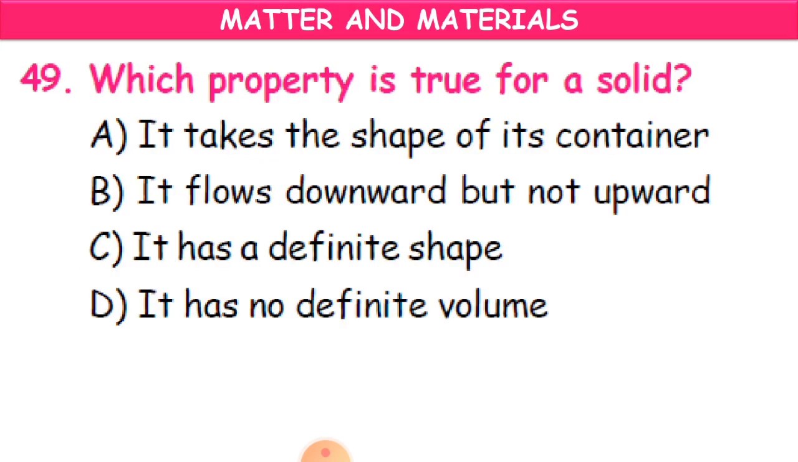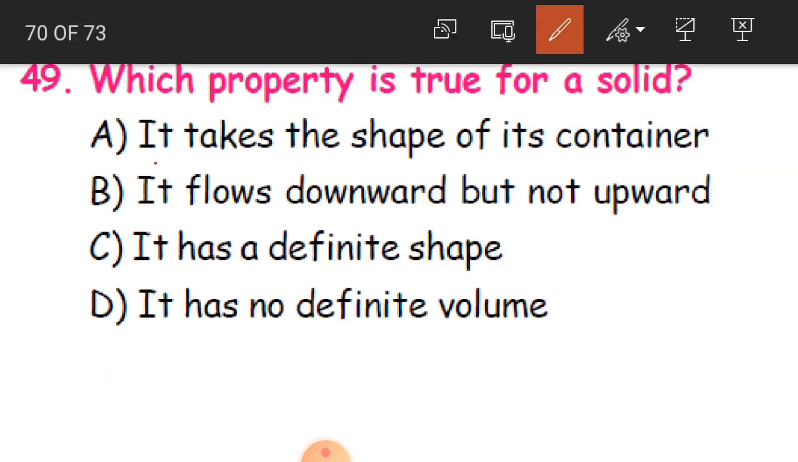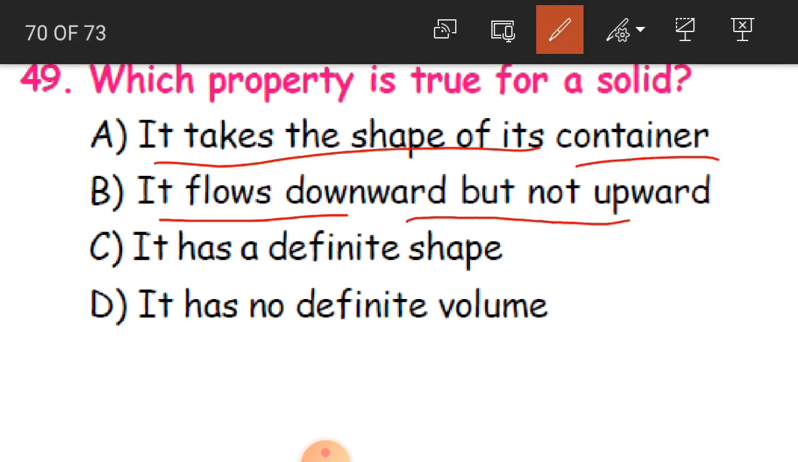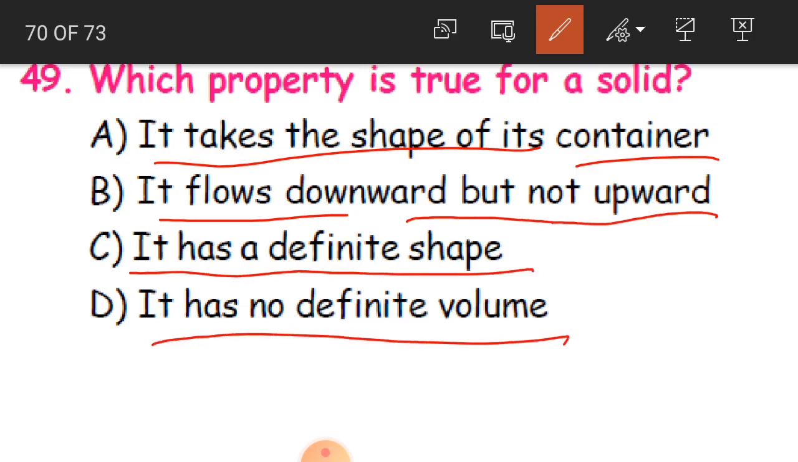Now 49th question. Which property is true for a solid? Properties of a solid, children. It takes the shape of its container, it flows downward but not upward, it has a definite shape, it has no definite volume. And the answer is it has a definite shape.